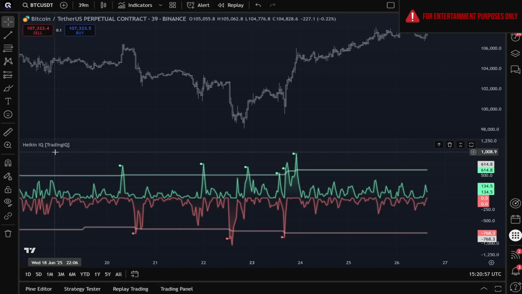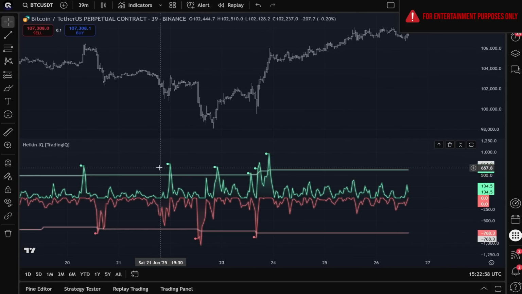But for the purpose of this challenge, I'll just go ahead and give a quick overview of exactly what this tool does and what is considered a hypothetical long signal and a hypothetical short signal. Now at its core, Heiken IQ is more of a mean reversion or trading reversal tool. What that means is that when Heiken IQ gives a signal, traders generally look at that signal as a reversal trading opportunity. Allow me to explain.